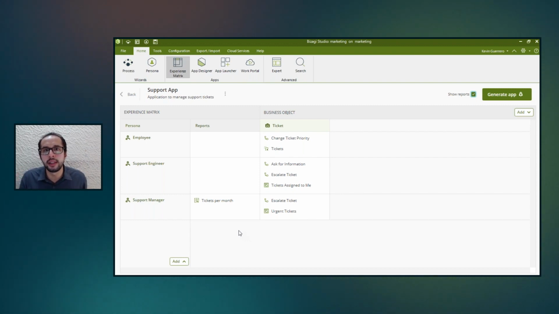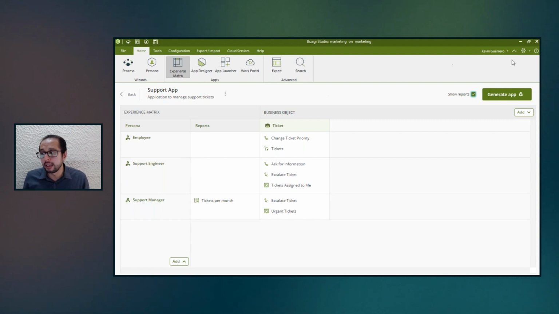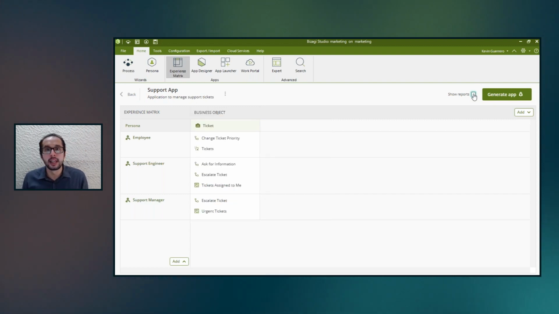This is the first step in the "as easy as 1, 2, 3." I select personas, business objects, their interaction, and their reports. All the reusable elements that you have built previously can be used easily here, if you already are in a project, if you already have processes, personas or stakeholders, or business objects. But now, one of the most beautiful things is that I can automatically generate apps using this information.